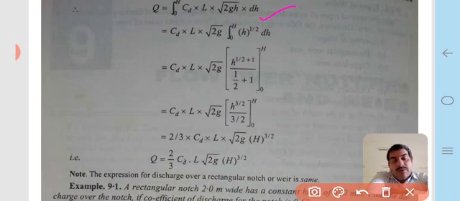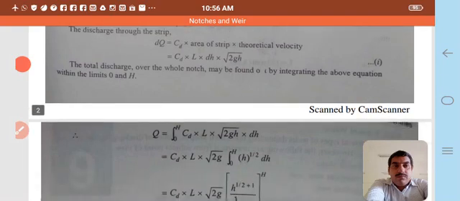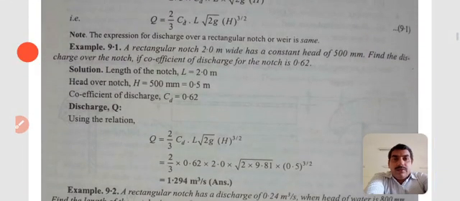The depth of the water above the crest is taken as an infinitesimal depth up to height H, and it is integrated from 0 to capital H. Now integrating, we find the value of discharge Q is equal to two by three CD L root 2g H to the power 3 by 2, which is the discharge over the rectangular notch or rectangular weir.